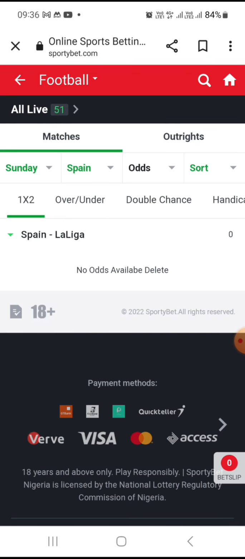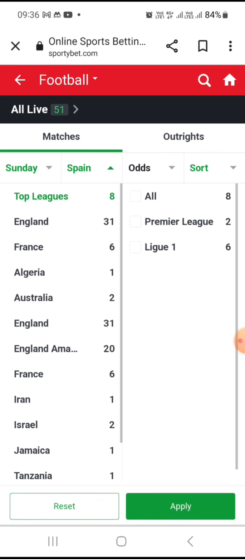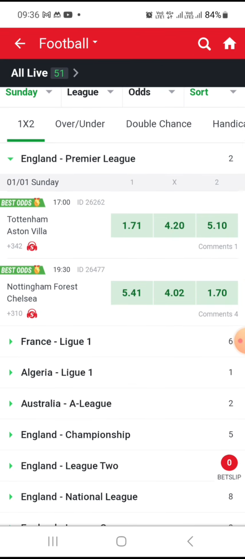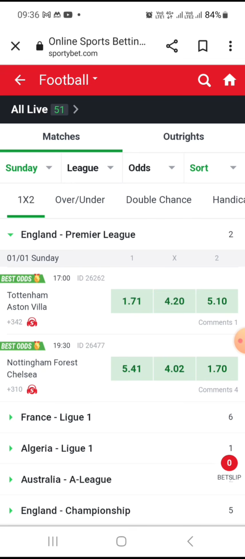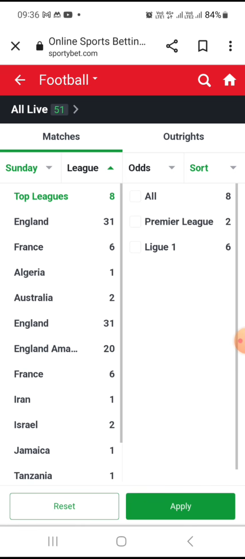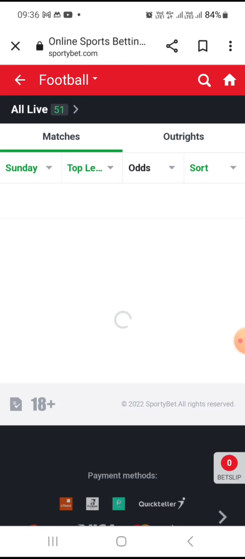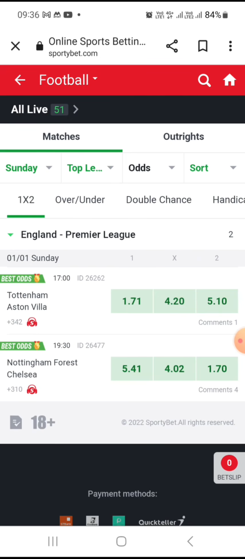Okay. Now, if you look at on Sunday, there is no this thing. On Sunday, leave it on Sunday. You reset it again. Okay. On Sunday is first. Now, on Sunday being first, under Premiership, which you can tap Premiership, they have 2 games there. Under Premiership, look at it. Tottenham and Aston Villa, they have different timing. You can choose both of them.